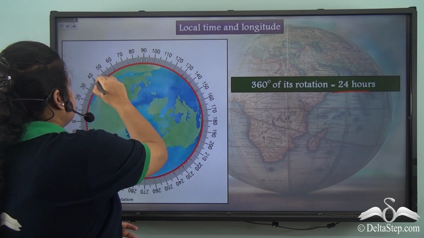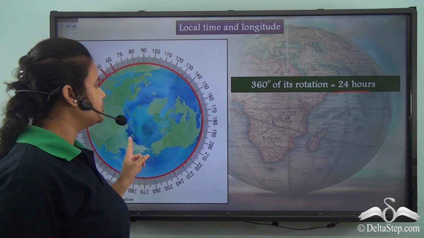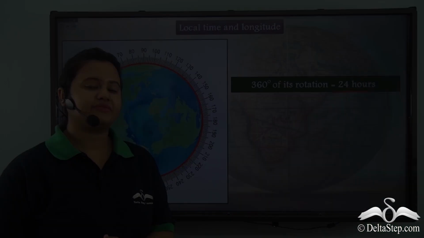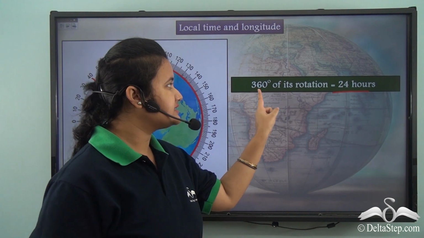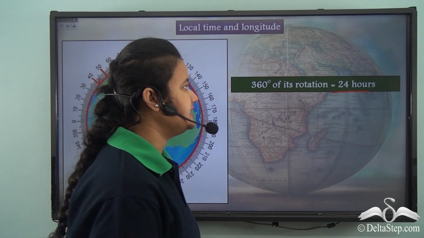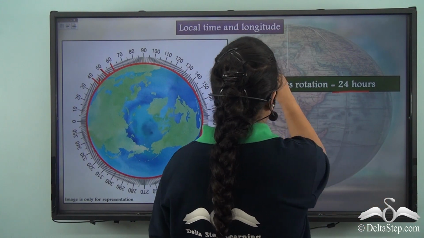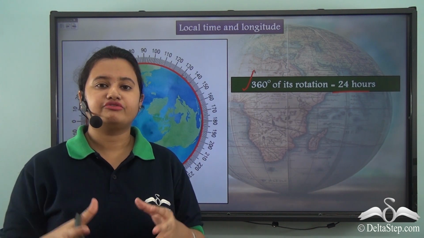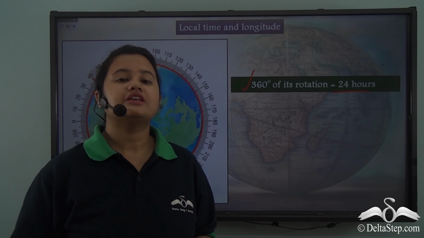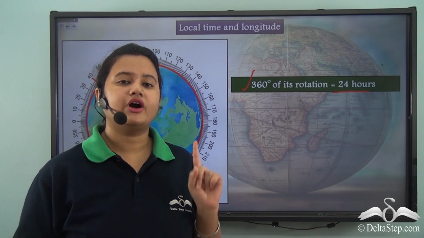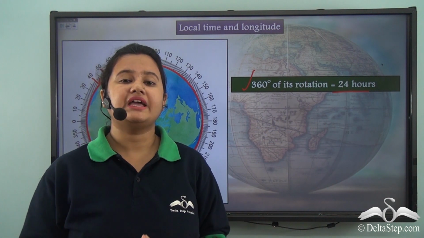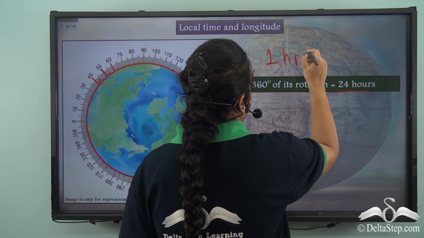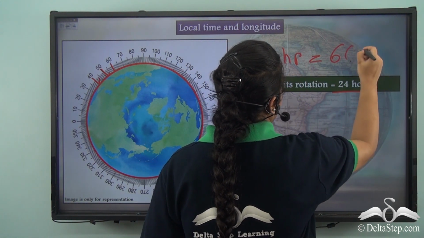So, these markings show that there are 360 lines of longitudes. So, we can also say that 360 degree of Earth's rotation takes 24 hours, or the Earth turns 360 degree in 24 hours. So, now let's check what will be the time of one rotation if we express the time in minutes. We know that 1 hour is equal to 60 minutes.